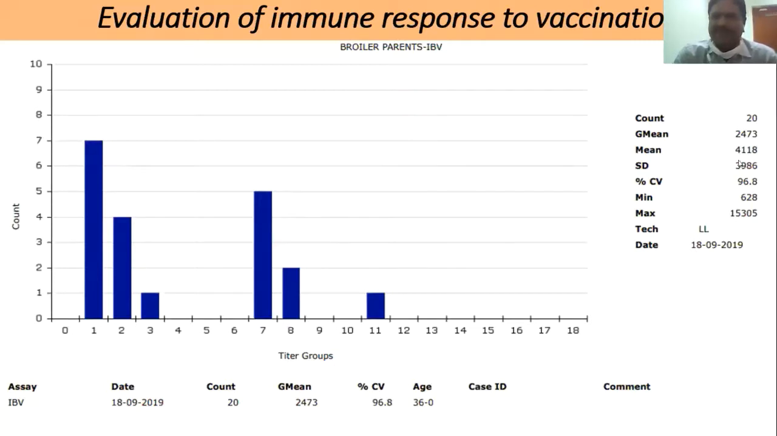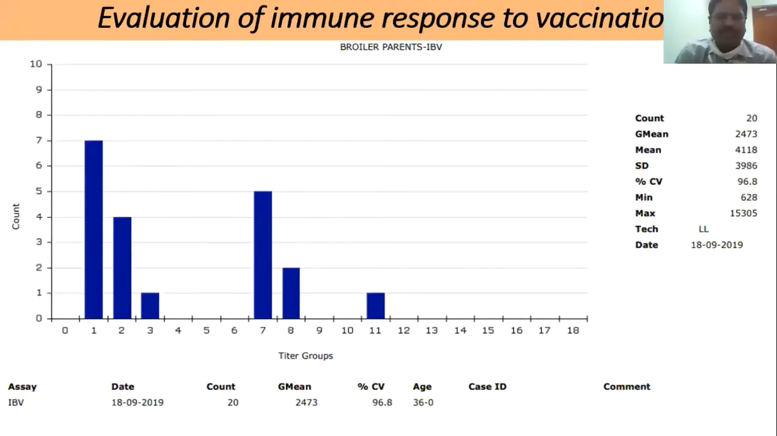If you see here, the mean is 4,108 and the CV is 96%. So by seeing this, how will we interpret? Actually this is a farm in North India, and I think there is some issue, meaning they did not properly vaccinate with killed vaccines. While giving killed vaccines, they might have missed some birds, or administered an improper or inadequate dose.